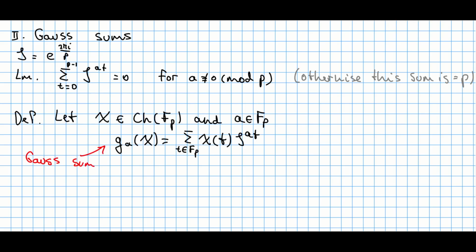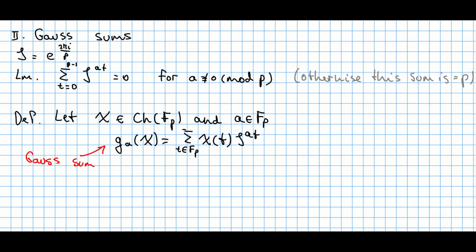So now it's time to define the so-called Gauss sum. But before, we have to take any character chi from this group, and also we will take an arbitrary element a from this field Fp again. Then we take this character at each point t running over all elements from this field and multiply this by the aforementioned zeta raised to the power of at. And this sum will be denoted by g with this little a, and here we specify a character, and this is known as a Gauss sum.